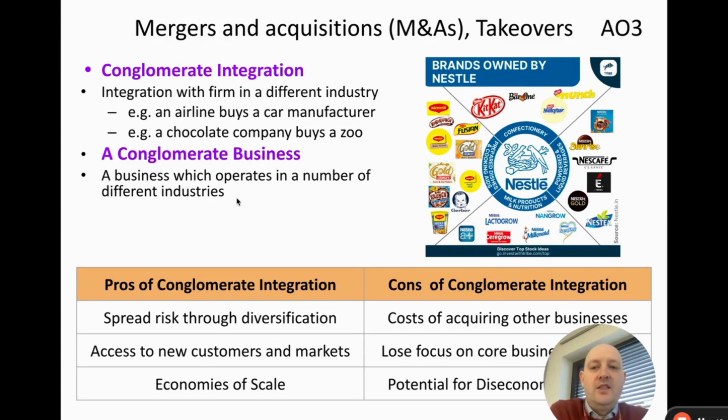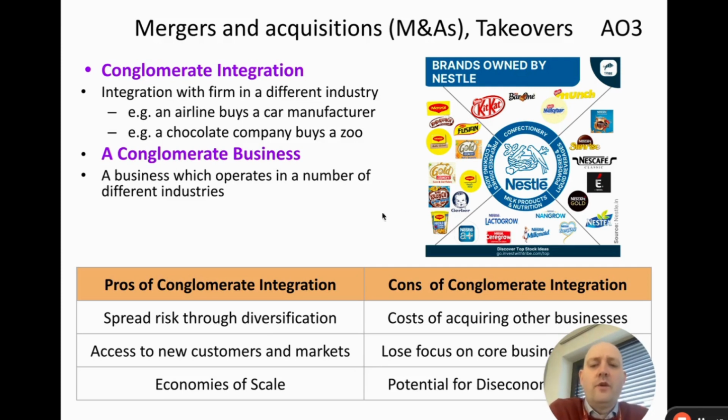So they operate in a number of different industries. Now, one good example is Nestle. So you see here, these are the brands owned by Nestle. This is not all of the brands. They own a lot more brands, but this is just some examples. So they have milk products. They have confectionery, so chocolate such as Kit Kat. They have powdered and liquid beverages such as Nescafe. And they also have prepared dishes and cooking aids. So that's basically your packaged food. And so Nestle have moved into lots of different industries. They do specialize in food, obviously.